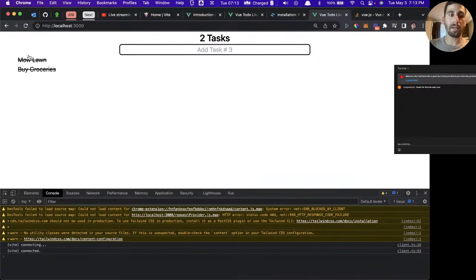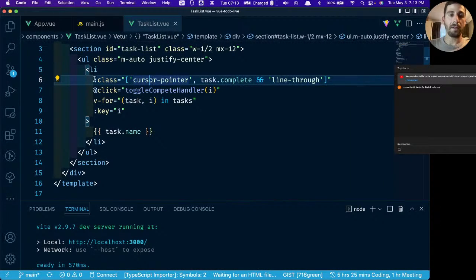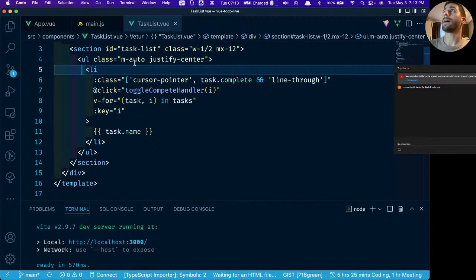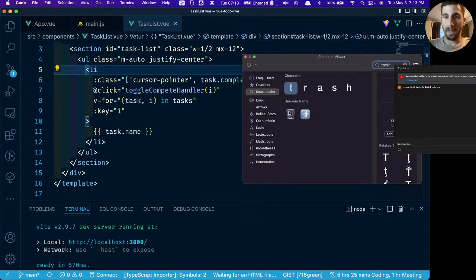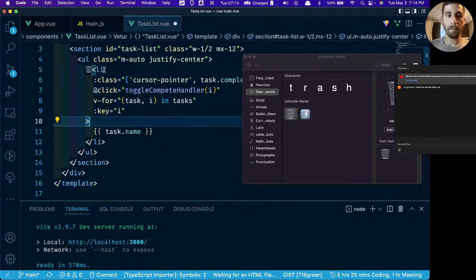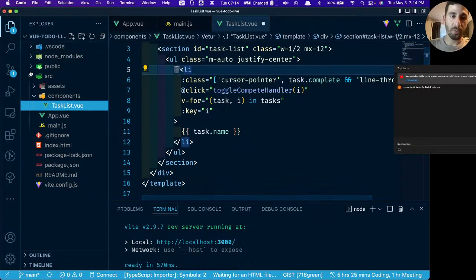So now we also want to add, let's say, a trash can so we can delete this. And let's just use an emoji. So let's pull up our emojis here. And we'll have the trash can. As a matter of fact, just since we're learning the framework, let's add another component.